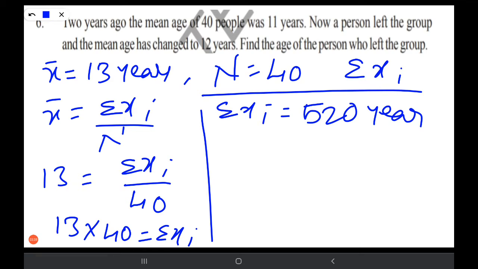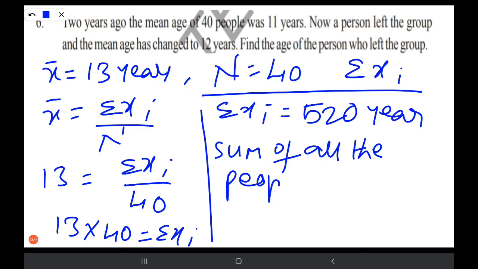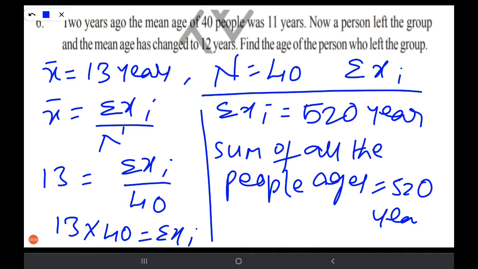This is the sum of all the people's ages. The sum of all the 40 people's ages is 520 years. Did you get this?